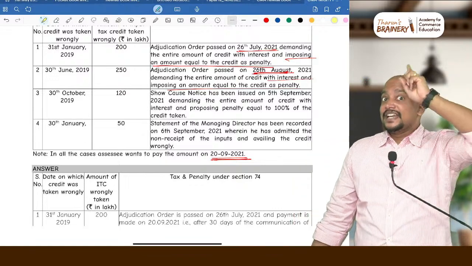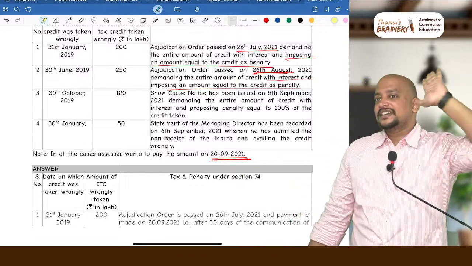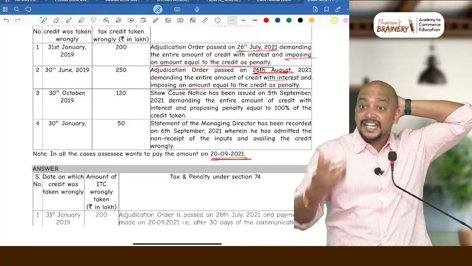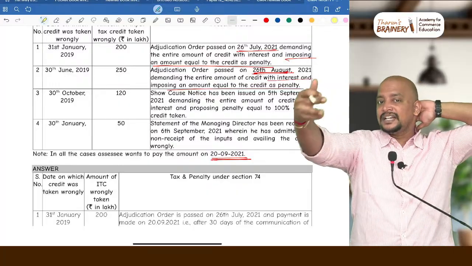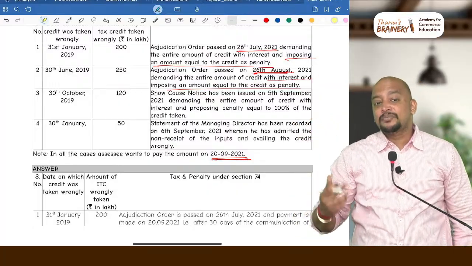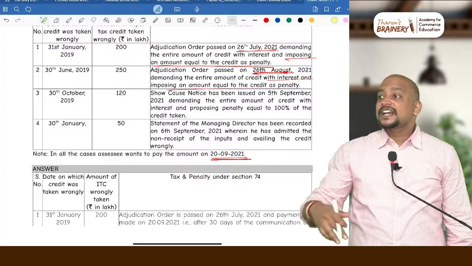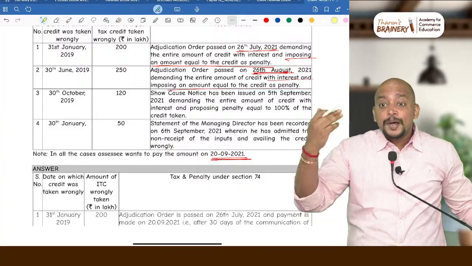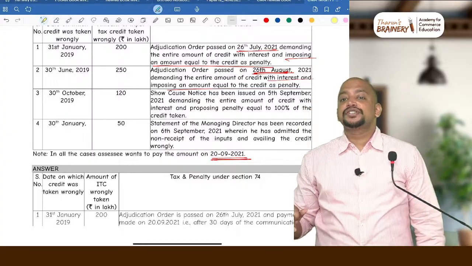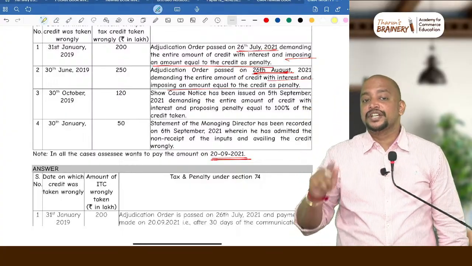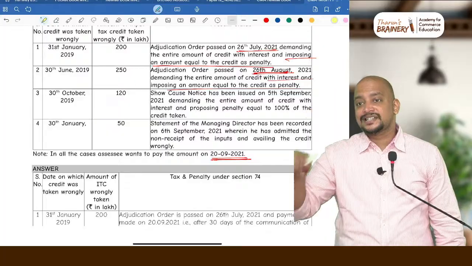So then in other than fraud, there is no penalty, correct? They are paying within 60 days from show cause notice. Check the table. They are paying within 60 days from show cause notice. In case of other than fraud, there is no penalty. Got it? If it is fraud, 60 days from show cause notice, how much they need to pay as penalty? 25%, correct?